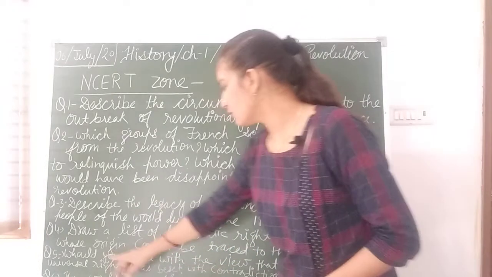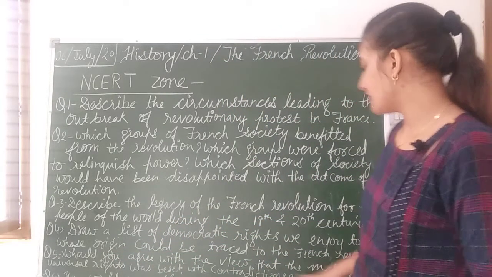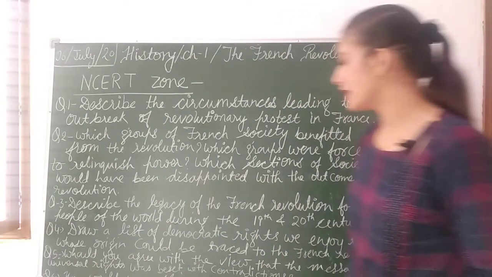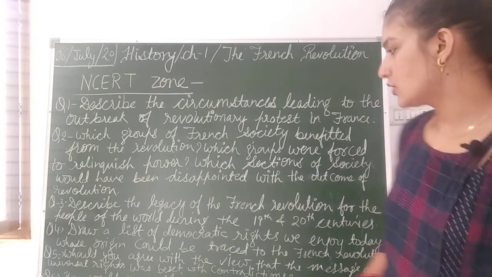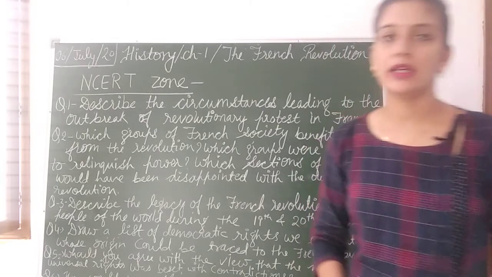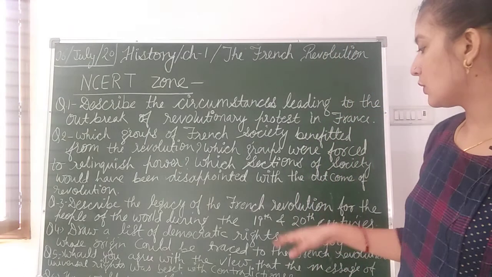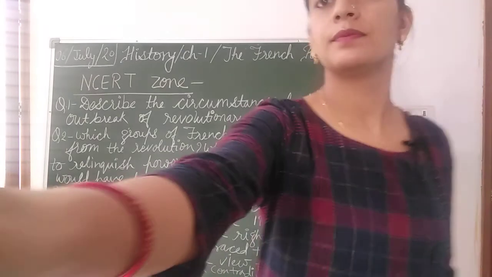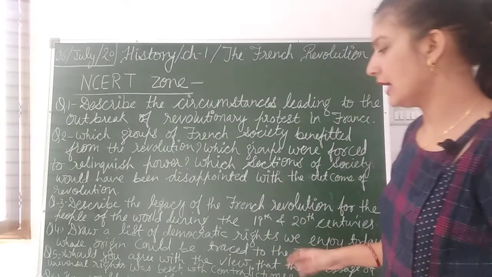After this, would you agree with the view that the message of universal rights was beset with contradiction? So here the answer would be yes, definitely. Because if you see, the condition of women was not appropriate at the time.